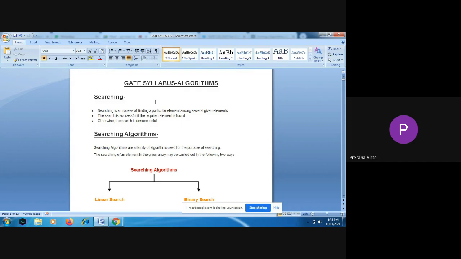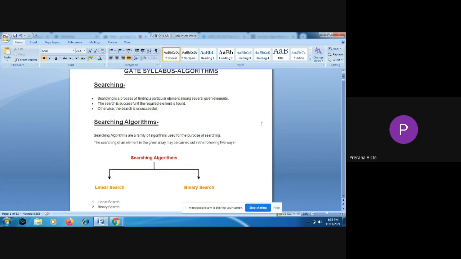What does searching mean? Whenever you search for a particular element in a given list of elements, we call that searching. The search can be successful or unsuccessful. If the element you are searching for is present in the given list, we call it a successful search. If not, we call it an unsuccessful search. Here we will go for two types of searching algorithms, linear search and binary search.